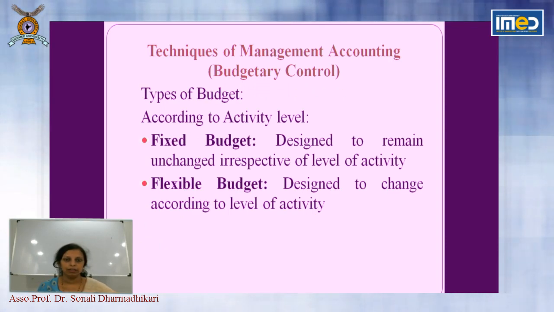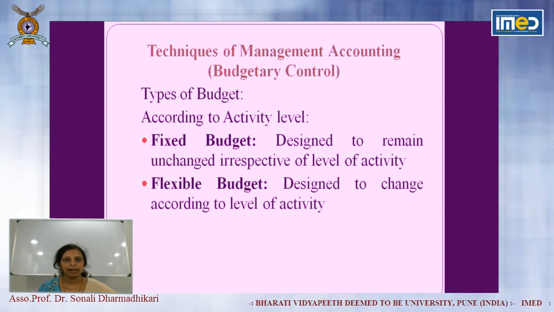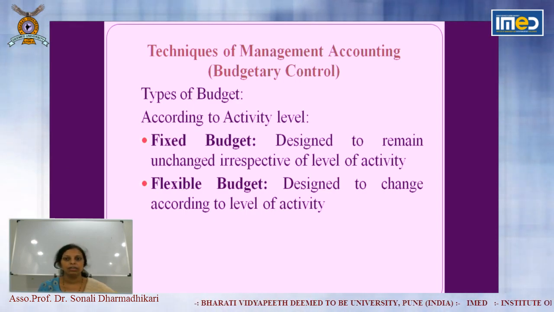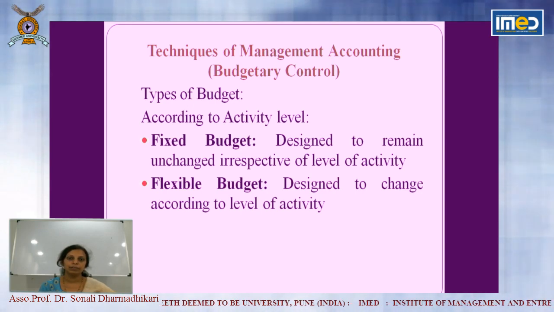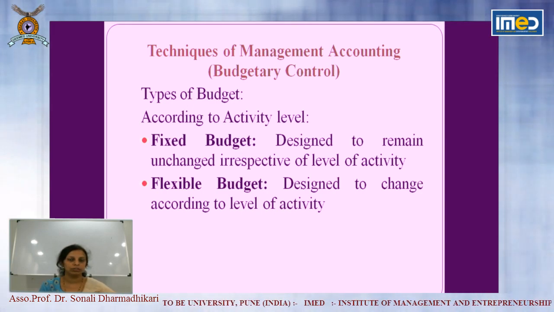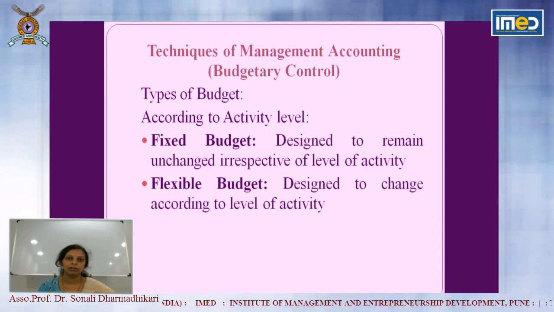Now we will see what the types of budget are. Mainly the budget is divided according to activity level. There are two types, fixed budget and flexible budget. A fixed budget is designed to remain unchanged, irrespective of the level of activity. So you will prepare the budget for 10,000 units. You will not change it. It is prepared for 10,000 units.